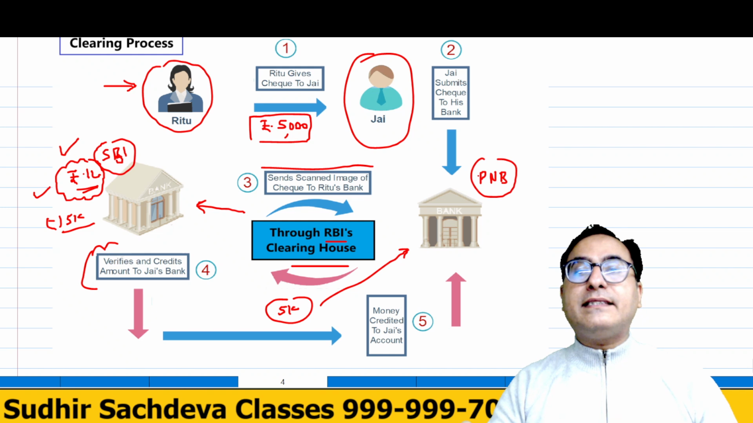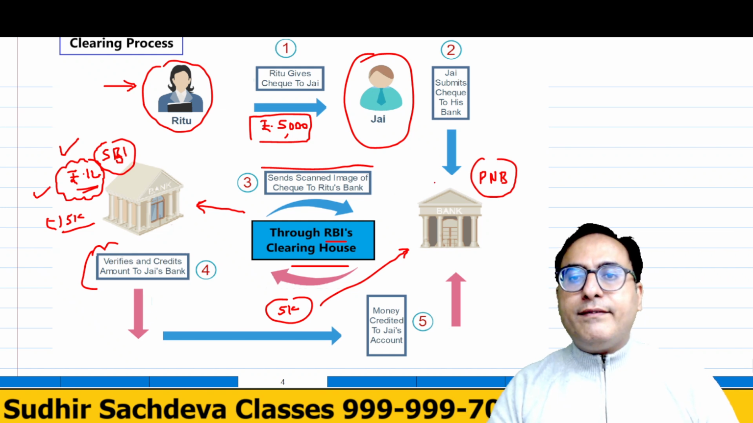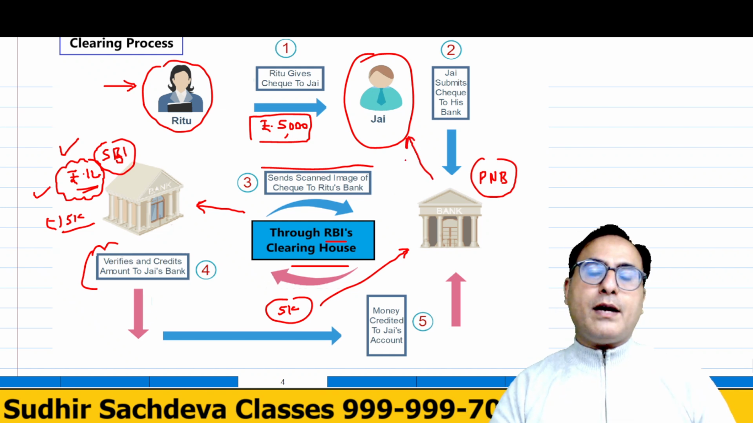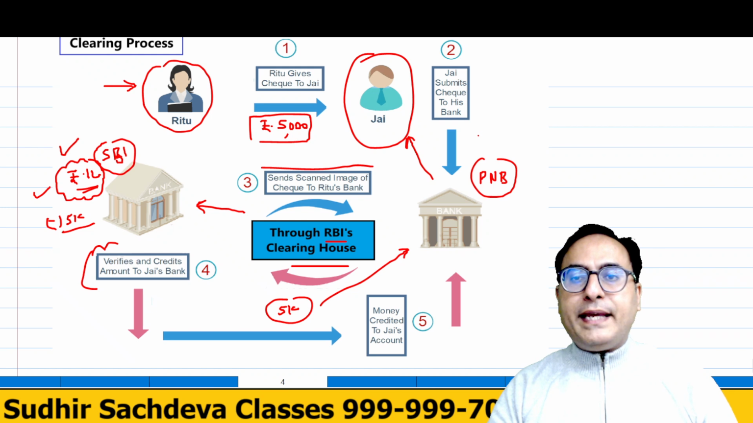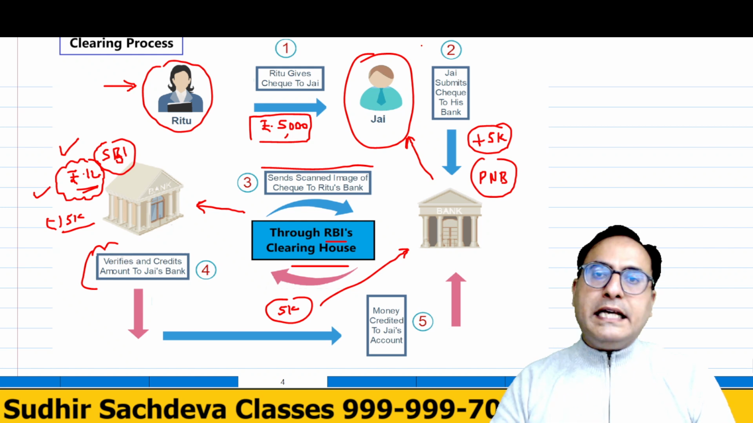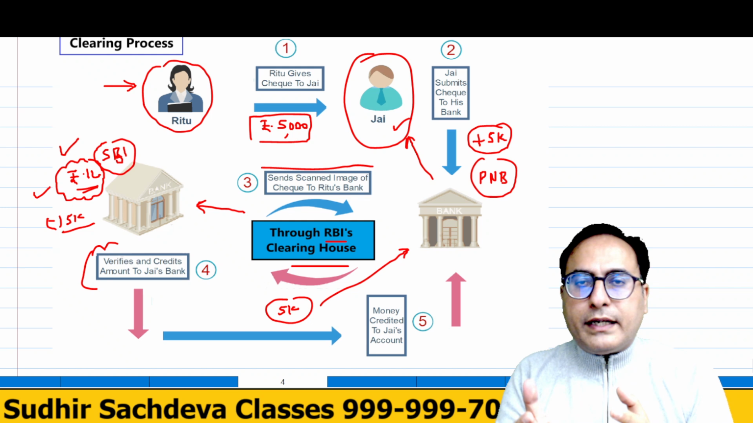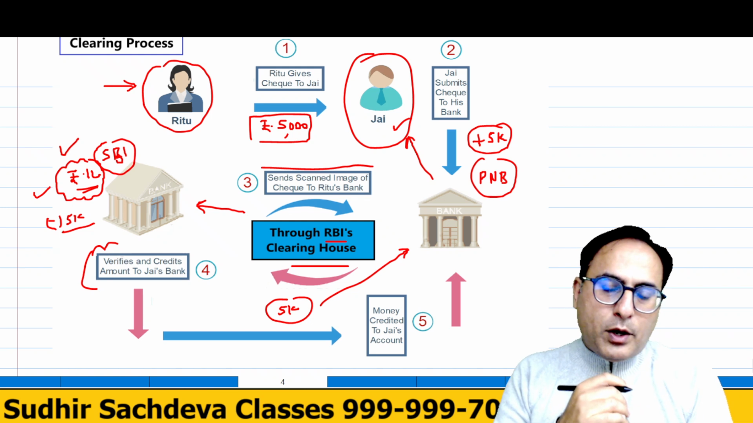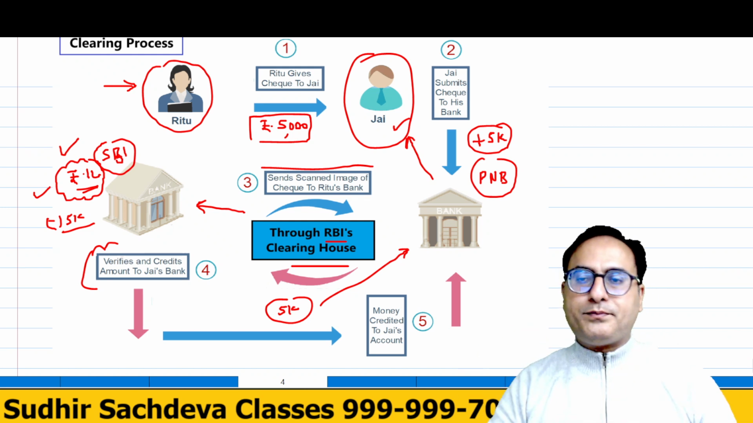Now PNB has taken this money. Now they will add this amount to Jay's account. So here PNB is going to add and increase this rupees 5,000 in Mr. Jay's account. So this is what is known as the clearing process. This is the system.